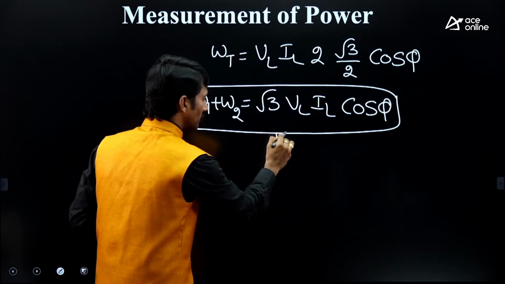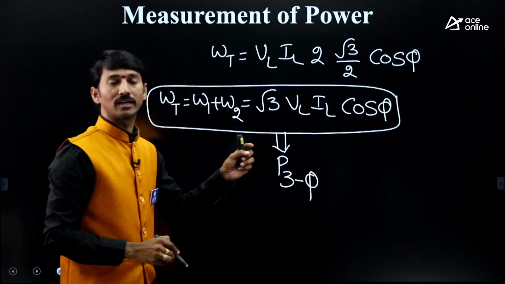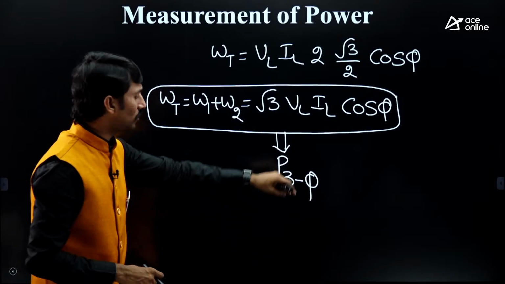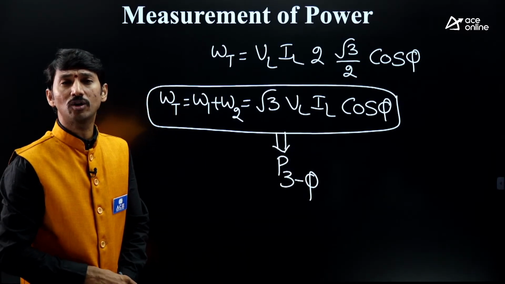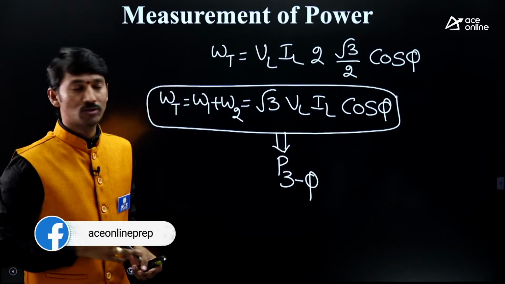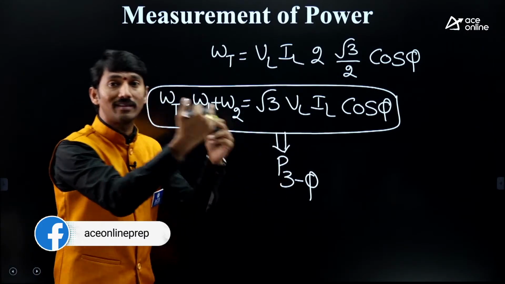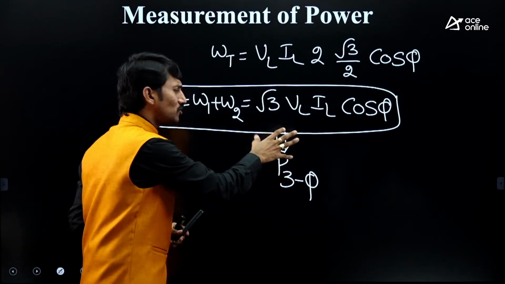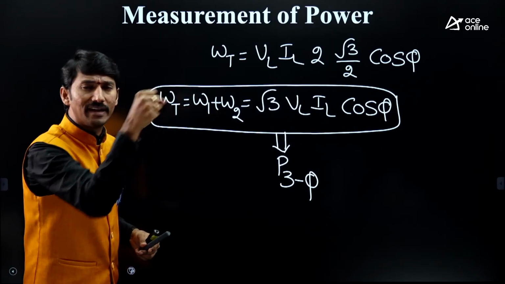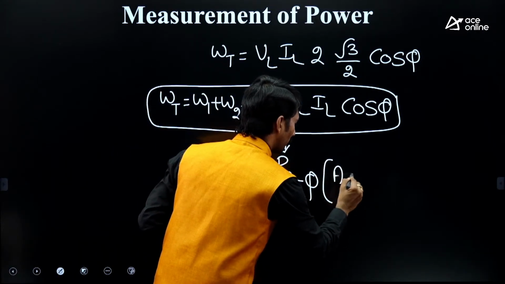Yes, now we can say, sir, this is the 3 phase active power. So if we have the 2 wattmeter readings, automatically we can get the 3 phase power. This is the complete concept of the 2 wattmeter method to get the active power. After this, many topics are there. We add the two wattmeter readings and get the 3 phase active power.